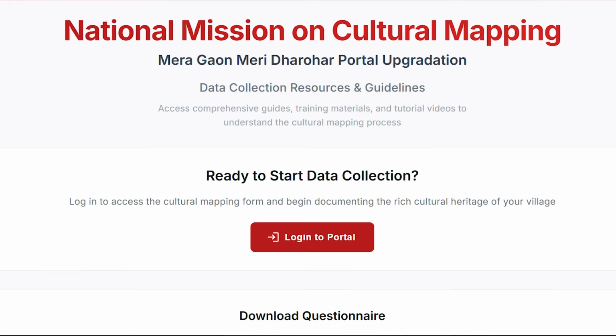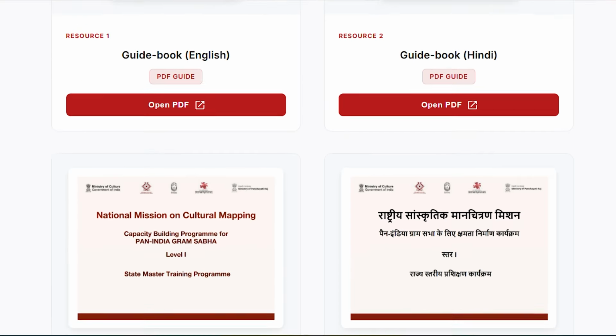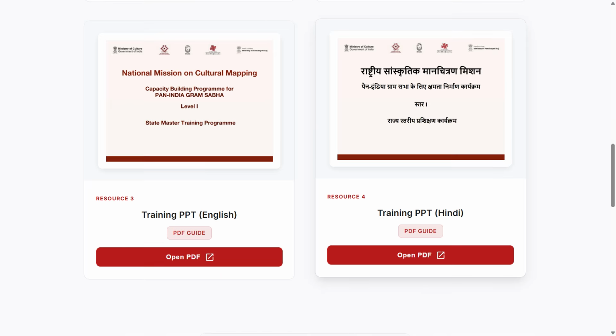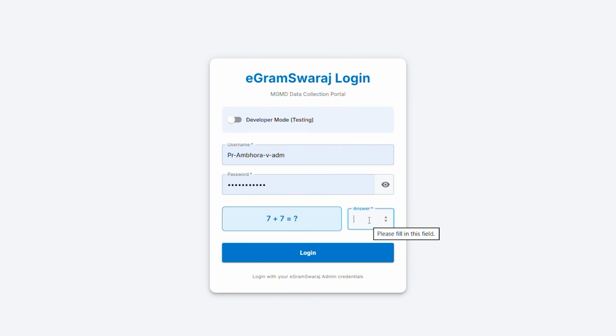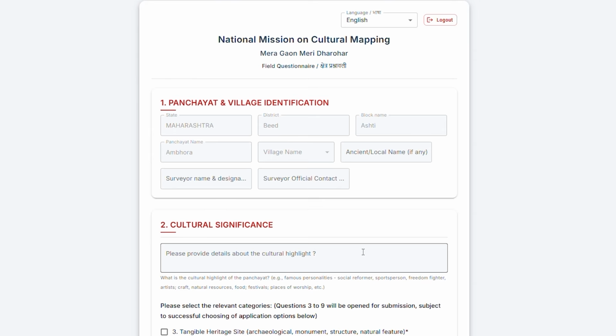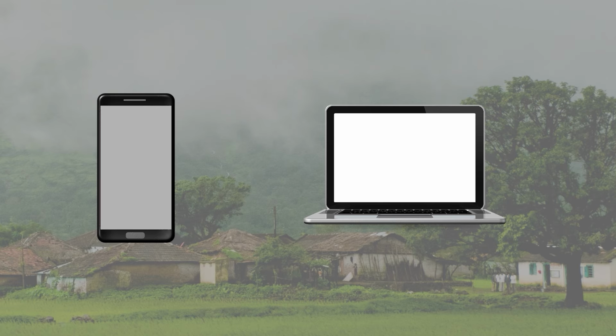Before logging in, please scroll down and go through all the instruction modules provided, such as the guidebooks, training PPT, SOP, and tutorial videos, available in both Hindi and English. After reviewing these materials, log in using the Gram Sabha user credentials. The MGMD questionnaire will open on your screen. You can use either a mobile or a laptop, whichever you prefer.